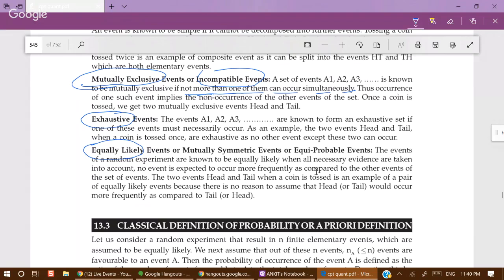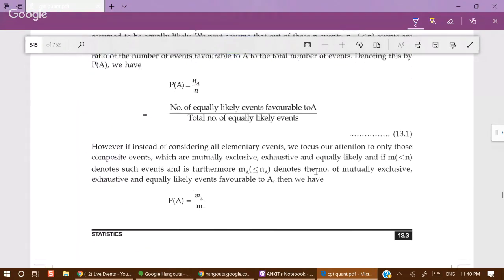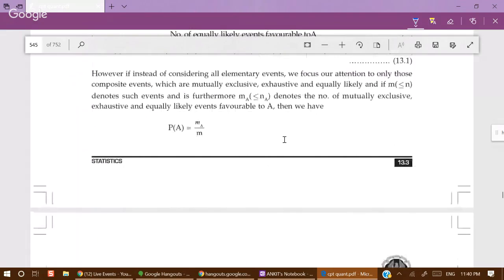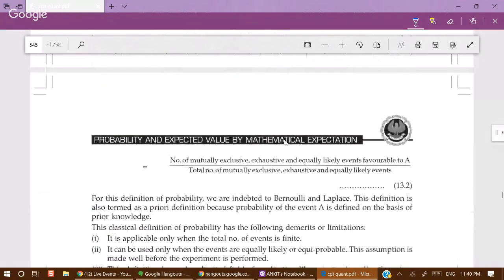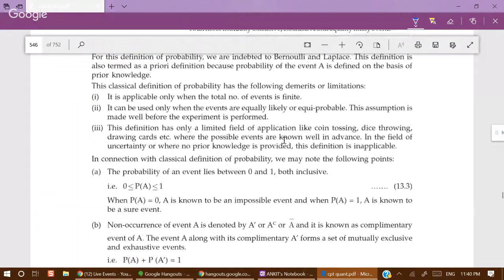Now probability of occurrence of an event P(A) is actually equal to total number of favorable events by total number of events. Number of favorable events by number of total events. That is classical definition of probability. Now we have a few points. Classical definition of probability: it is applicable only when the total number of events is finite.